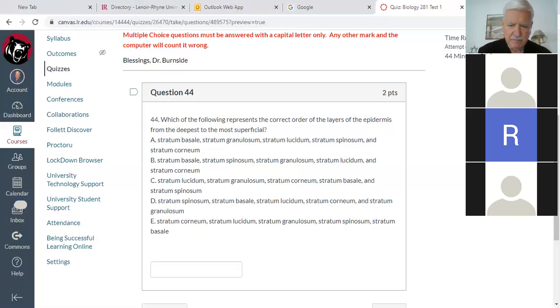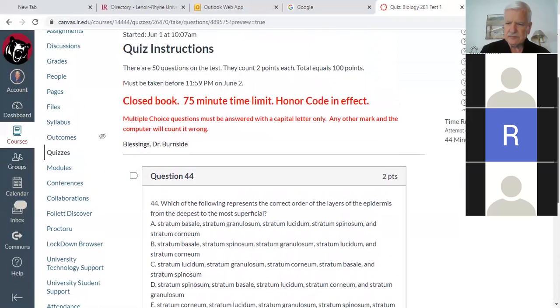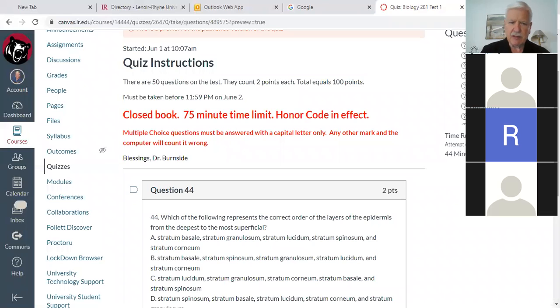Yes, you are right. See, a lot of times you answer a multiple choice question by eliminating the ones that it can't be. And I know it starts with basale. I also know it's going to end with stratum corneum. I get mixed up in the middle, but I can still get the thing right. Okay, so that's good. Part of multiple choice questions, part of it is reading it, part of it is eliminating things that it can't be, and part of it is not jumping to conclusions. So that was 44. Let's look at 47.